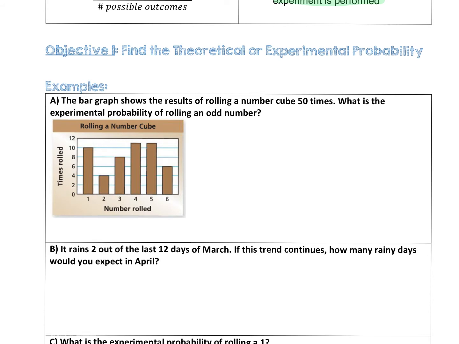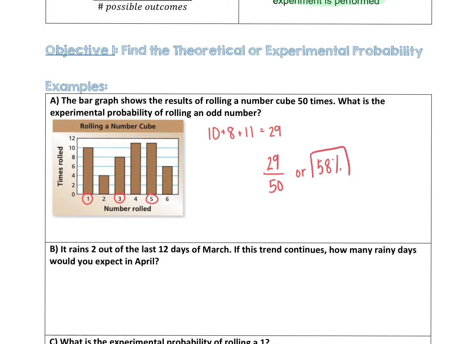This is an experiment that was actually performed, and they recorded their results here. If we look at the odd numbers, 1, 3, 5, we'll see that there's 10 ones plus 8 threes plus 11 fives for a total of 29. There were 50 rolls, so the experimental probability of rolling an odd number is 29 out of 50, or 58%.